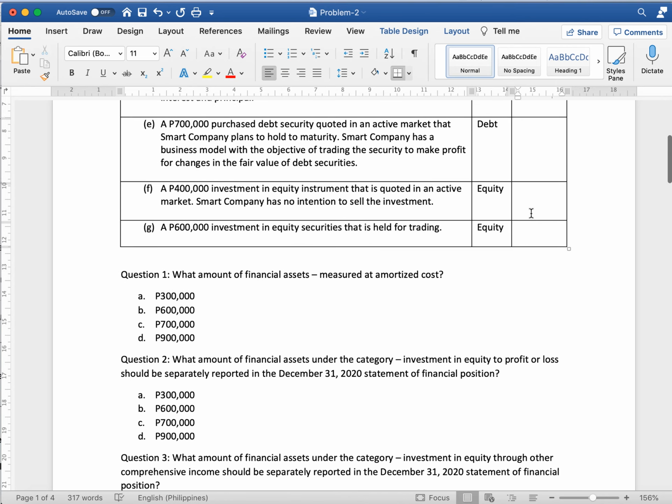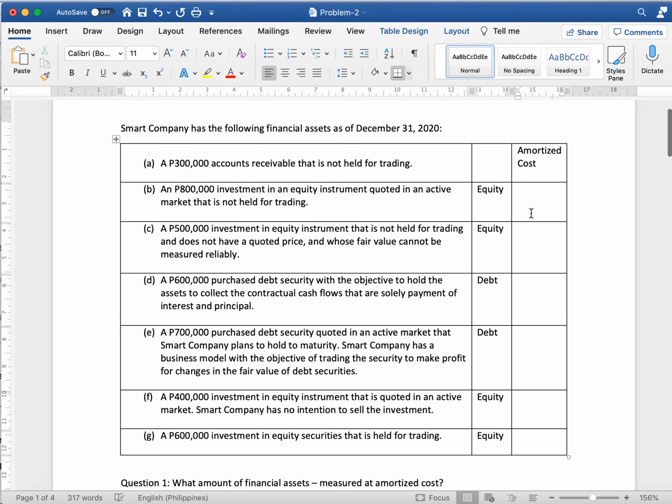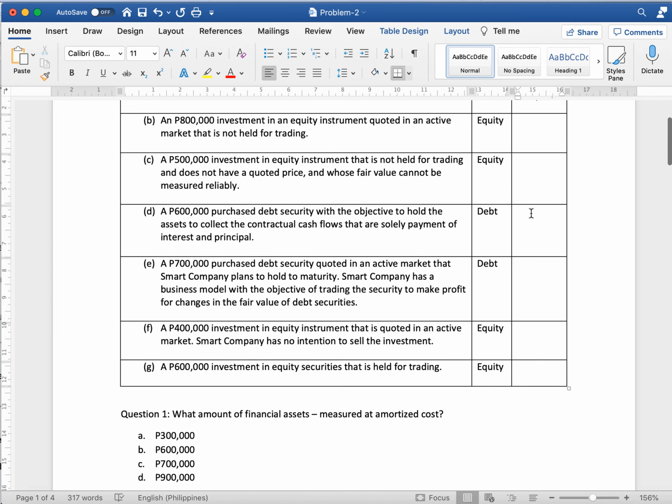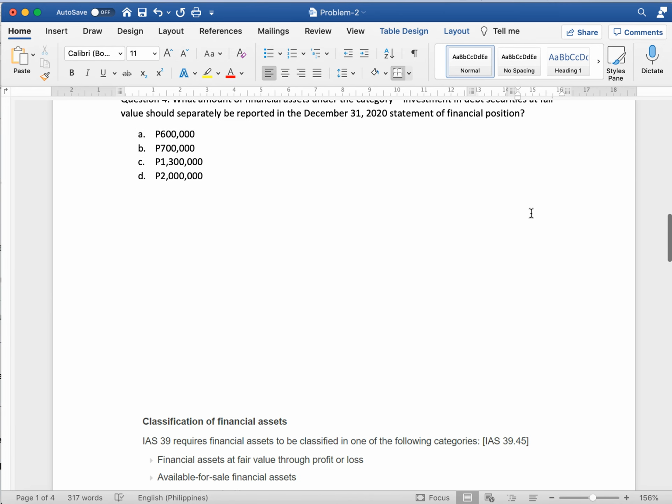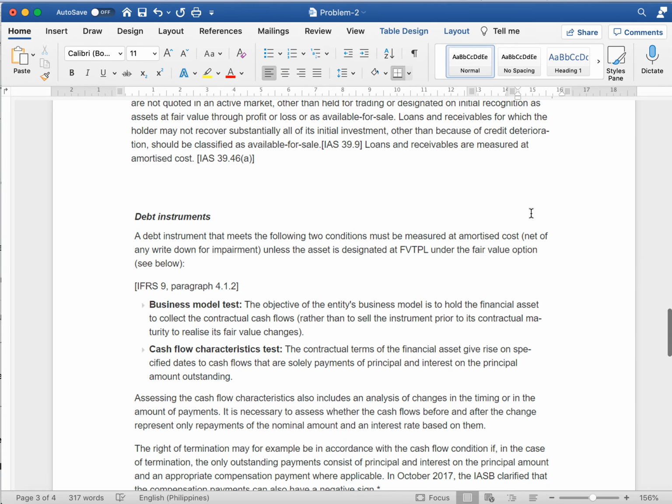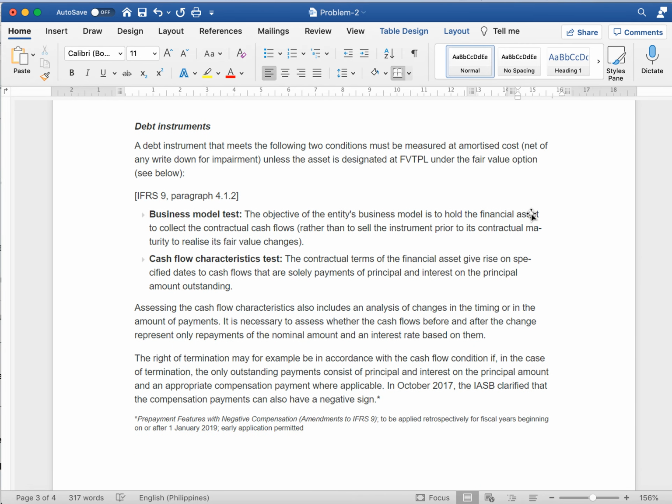Okay. So for the 800,000 investment in equity instrument quoted in an active market that is not held for trading, now let's move on with the purview of PFRS 9. According to PFRS 9, a debt instrument that meets the following two conditions must be measured at amortized cost net of any write-down for impairment unless the asset is designated at fair value through profit or loss under the fair value option.